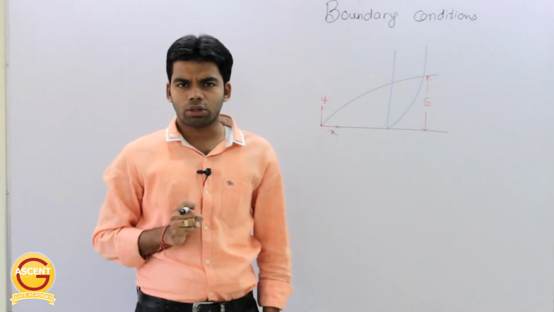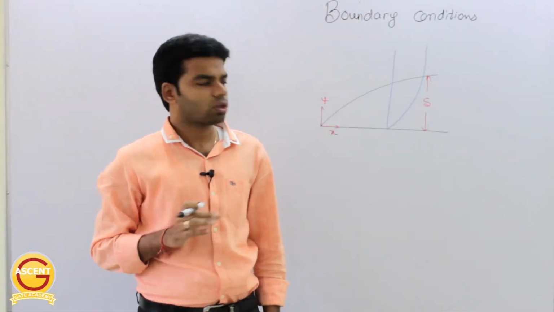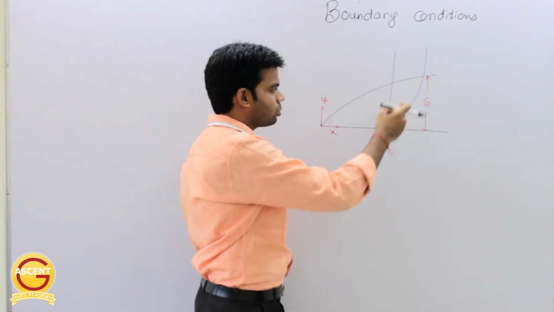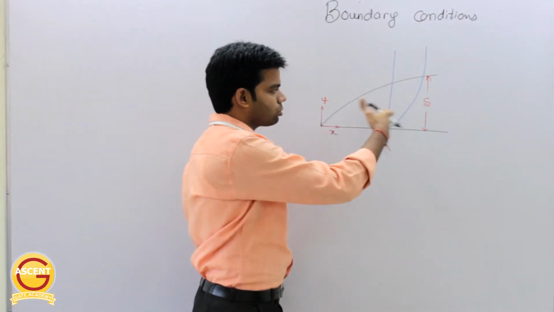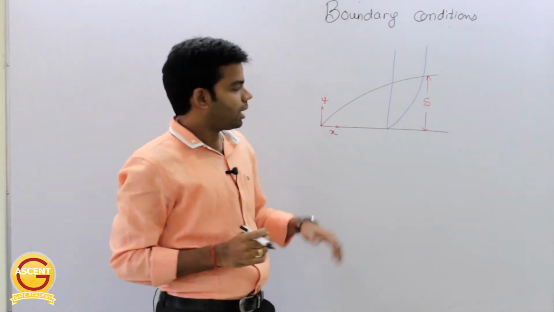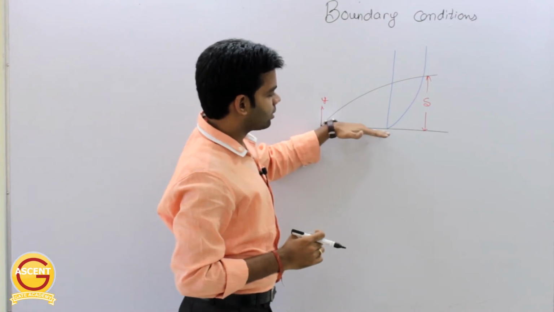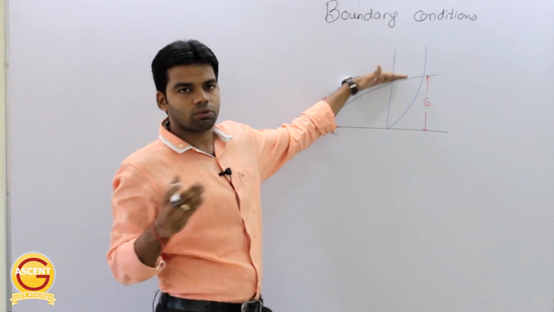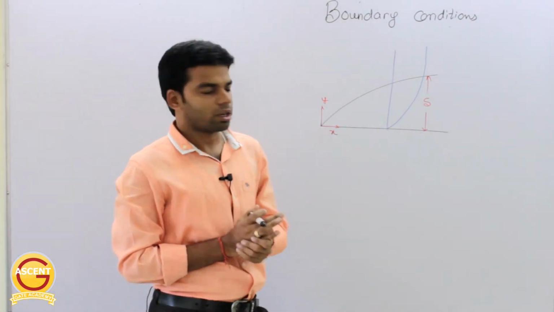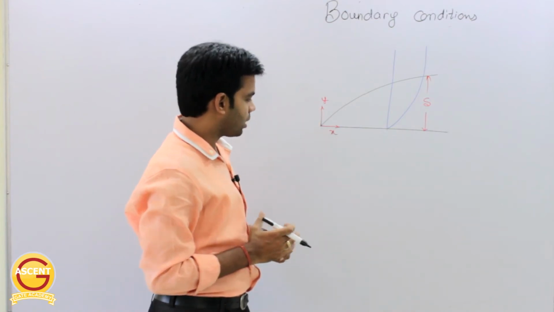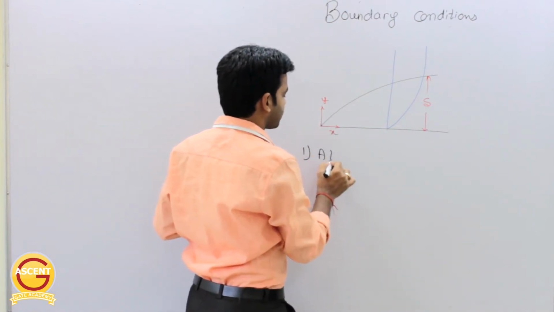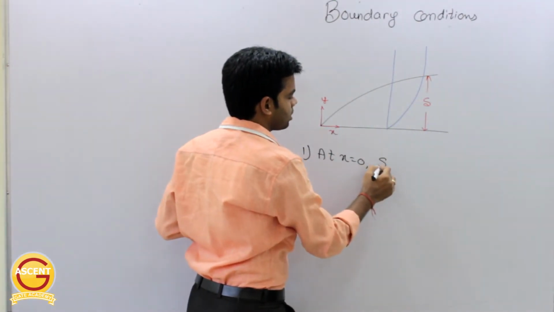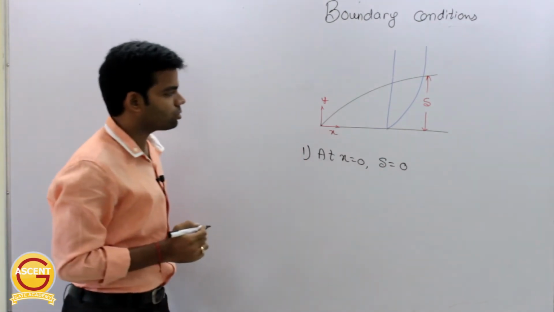Okay, now coming to the boundary conditions of the boundary layer. What are the boundary conditions here? We have this boundary layer, whose thickness, as I told you, is del, varying from 0 to some maximum value. The velocity at this point is 0, and at the edge of the boundary layer the velocity is equal to the free stream velocity. We are starting the coordinate axes from here, x and y. So the very first boundary condition: at x equal to 0, the boundary layer thickness is 0. That means del is equal to 0.